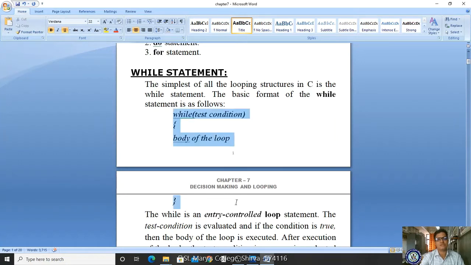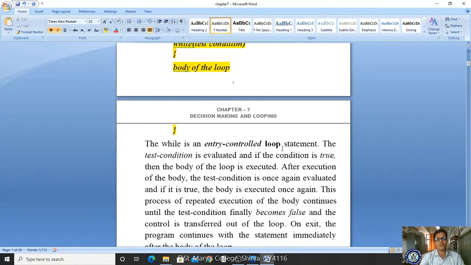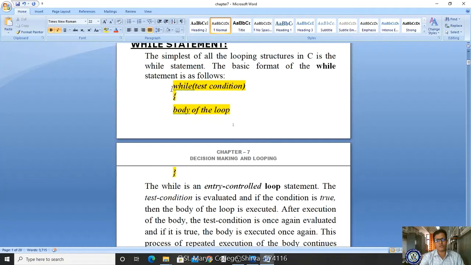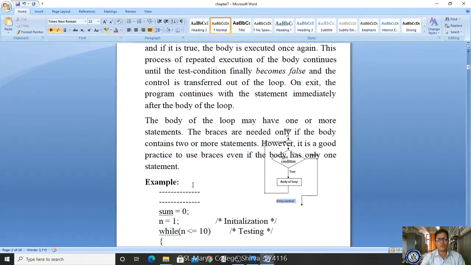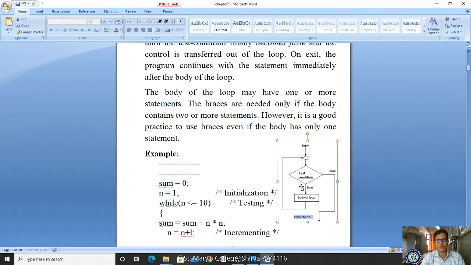So this is the general syntax of the while loop. Here it is specified the same thing. While testing the condition, if it is false, it skips the body of the statement. Whatever statement comes after the body, after the closing parenthesis, will be evaluated. Now let us see the flow chart here. It checks the condition. If the condition is true, the body of the loop will be executed. If the condition is false, it skips and executes the later statements.